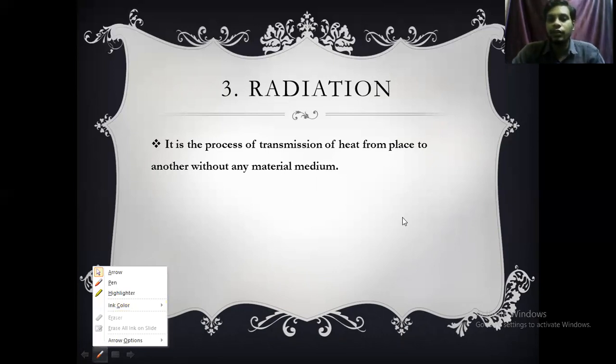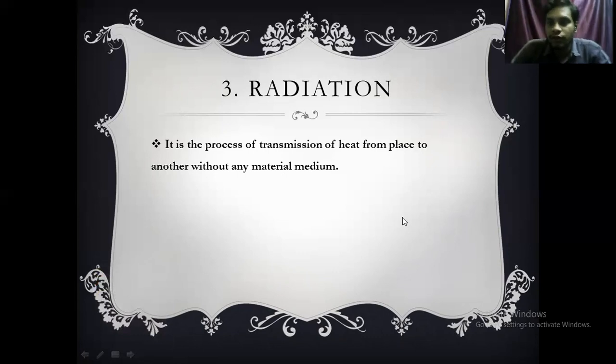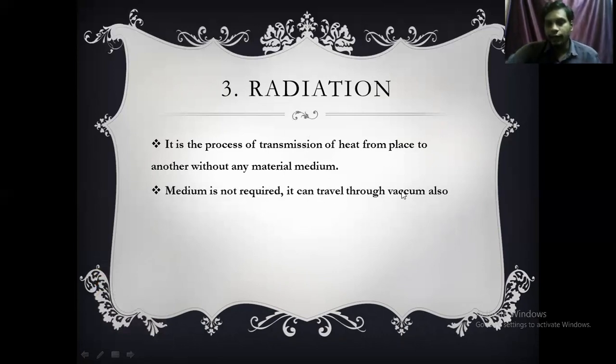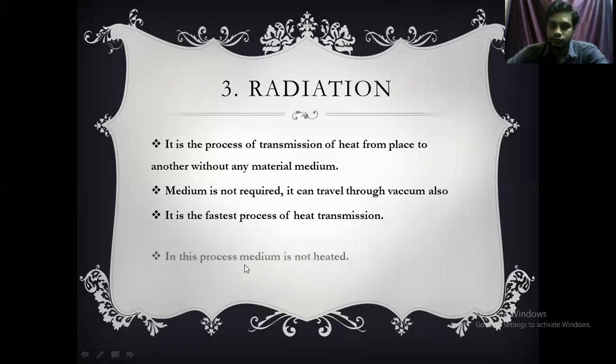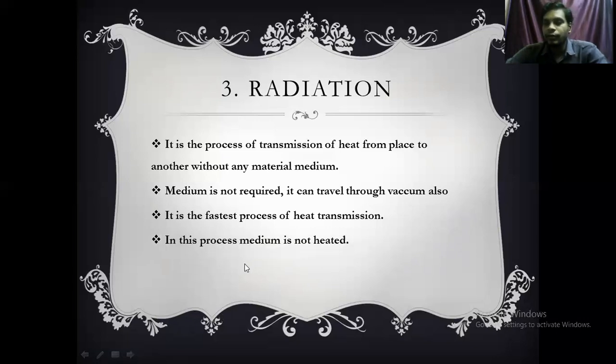Between sun and earth we have vacuum. Still we are getting sunlight and heat energy from the sun because of radiation. It can travel through vacuum also, as we just discussed. It is the fastest process of heat transfer. Remember, out of conduction, convection, radiation, radiation is the fastest mode of heat transfer. In this process, the medium won't get heated up. It doesn't depend on the medium. It may travel through a medium also, but it won't heat the medium.